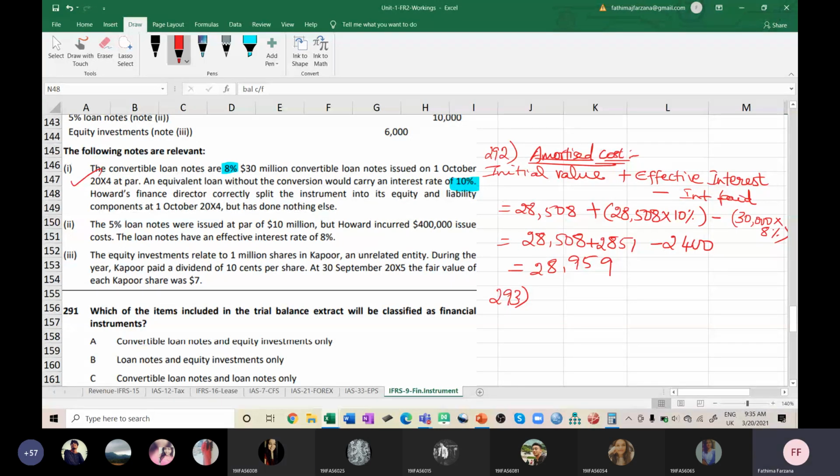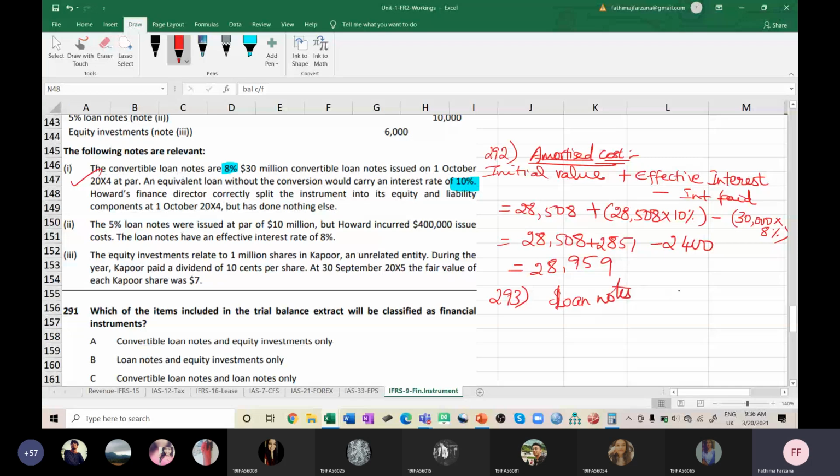I don't want what is the remaining and all. Just tell me what should be done afterwards to find out finance cost. Finance cost, ma'am, with the remaining we should do 8%. 8% of it. Okay. So here we are finding out what is the fair value, means to say I'm going to find the value of loan notes. Loan notes. Okay. I'll just write loan notes.